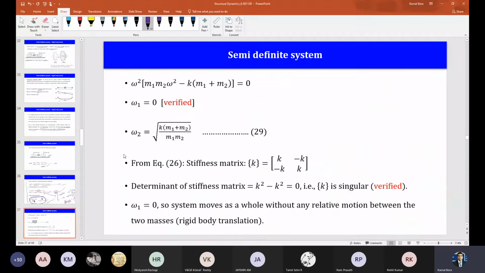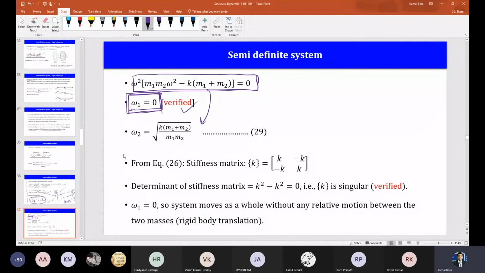So this is the characteristic polynomial, and the characteristic equation is this polynomial equal to 0. From here I'll get the frequencies. The one will be omega square 0, that will give omega 1 equal to 0, and from the second one I'll get omega 2 equal to this. As you can see, in the example that you solved you also got omega 1 equal to 0 and omega 2 root over 300 or something. I do not know whether that is correct or not, but at least one frequency is 0. So that is verified here.